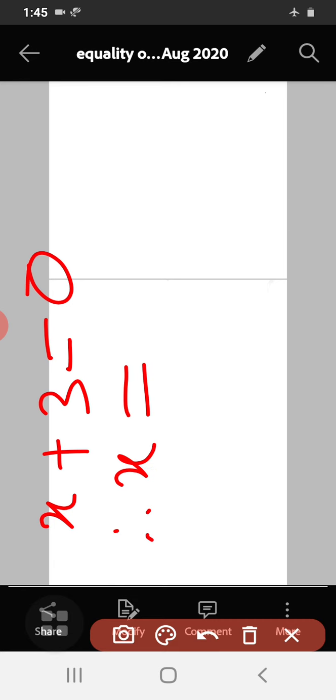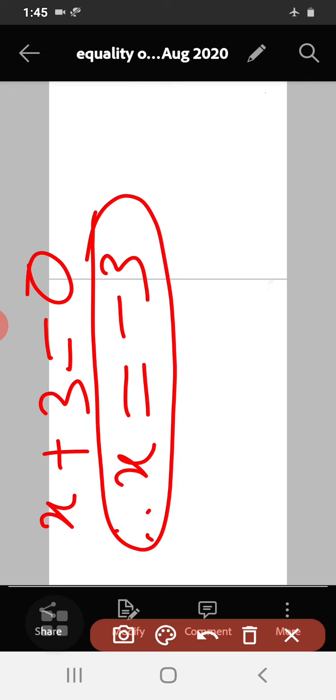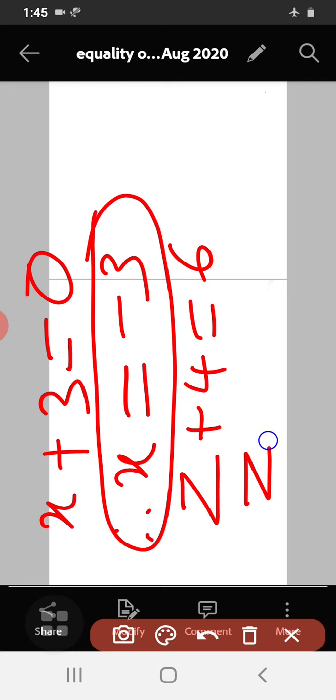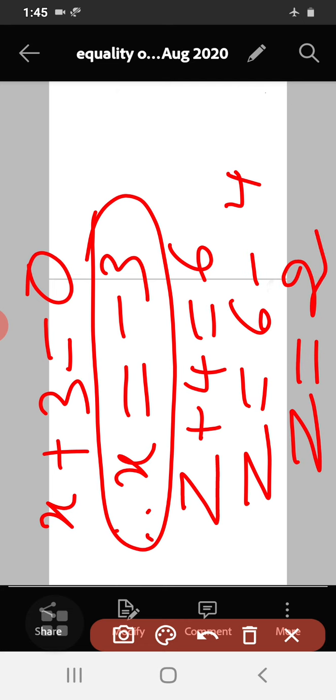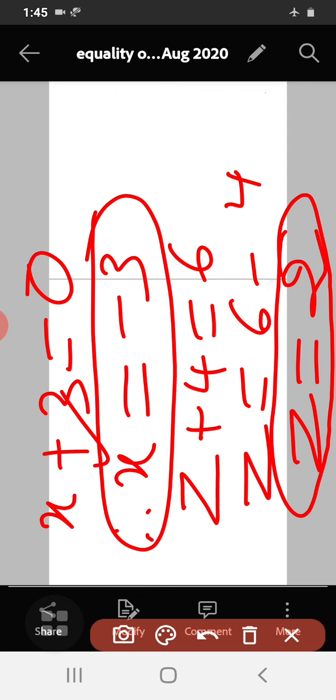Therefore x is equal to, so shift this 3 to the right hand side, I get x is equal to minus 3. Then another corresponding element was z plus 4 is equal to 6. So z is equal to 6 minus 4. So what is the value of z? z is equal to 2. So I got the value of x and z.